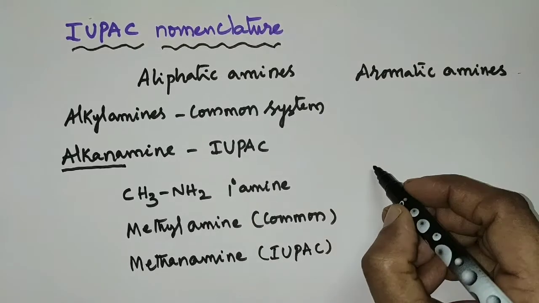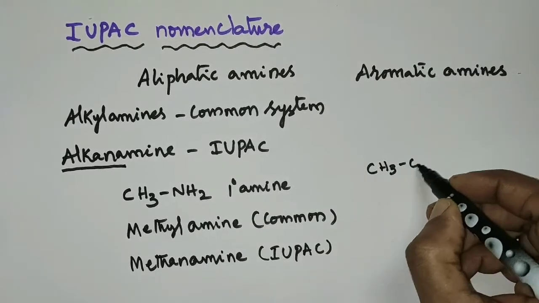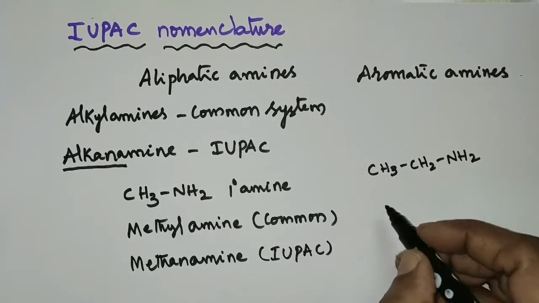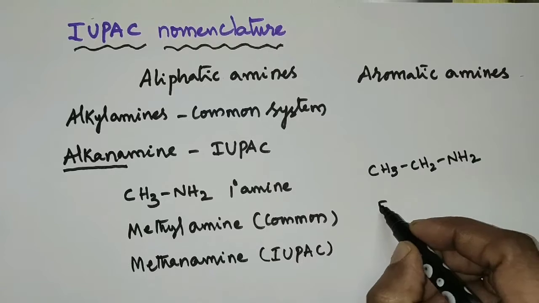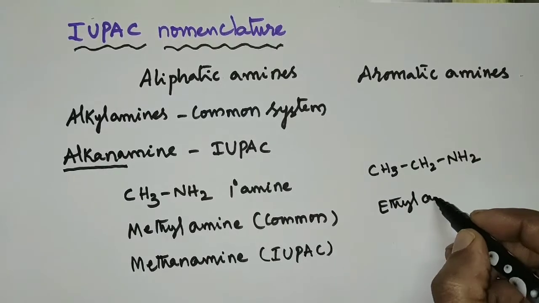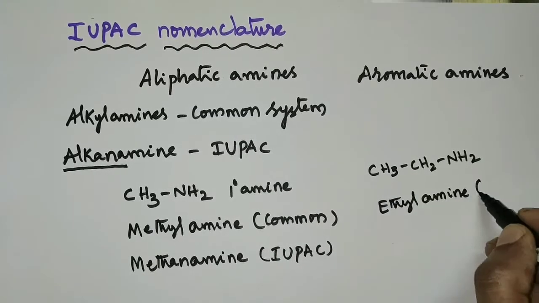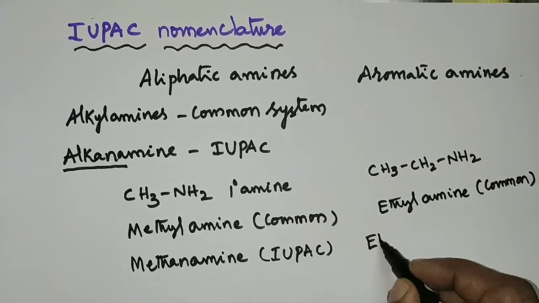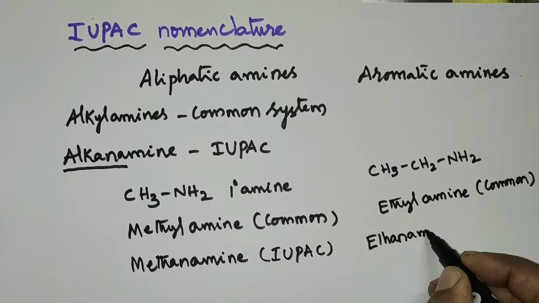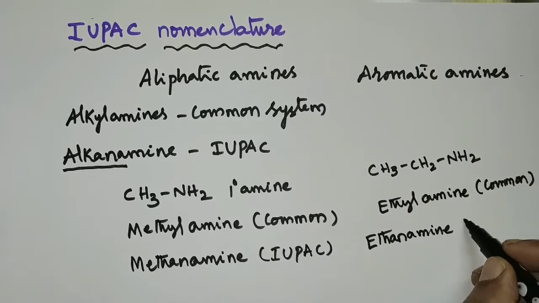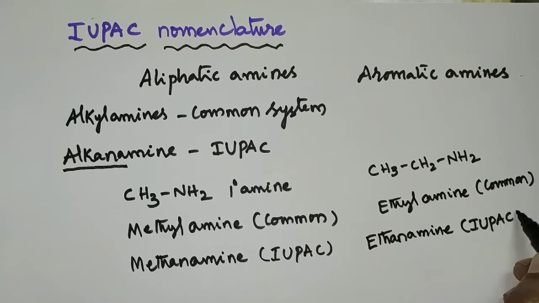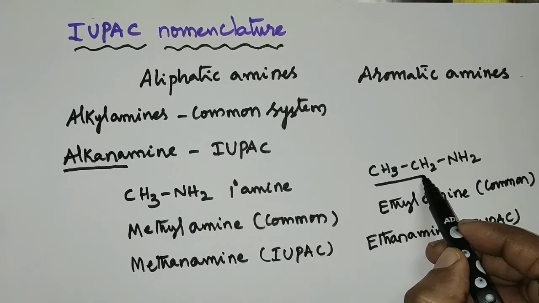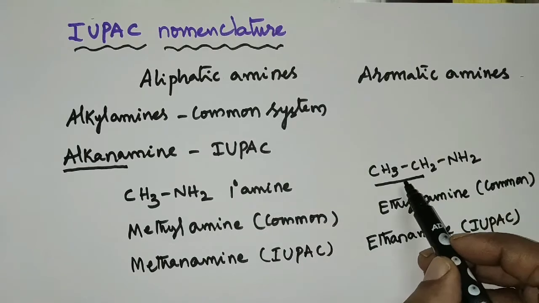In the same way, CH3CH2NH2, an ethyl group is bonded here to nitrogen, so ethyl amine is the common name, and ethanamine is the IUPAC name, because you have two carbon atoms in the longest carbon chain bonded to nitrogen, so the word root is eth.